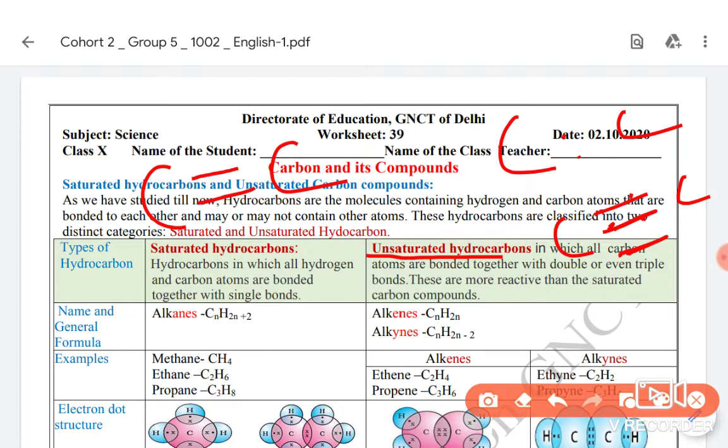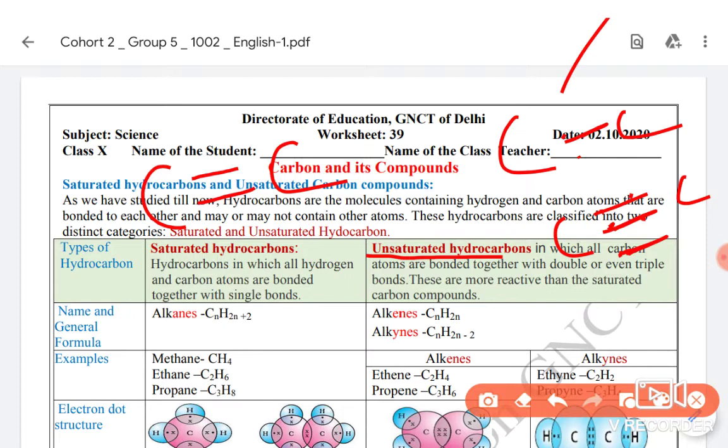So single bonds are found in saturated hydrocarbons. All bonds are single, irrespective of the number of carbons. It can be 100, but all will be singly bonded, meaning sharing one pair of electrons.